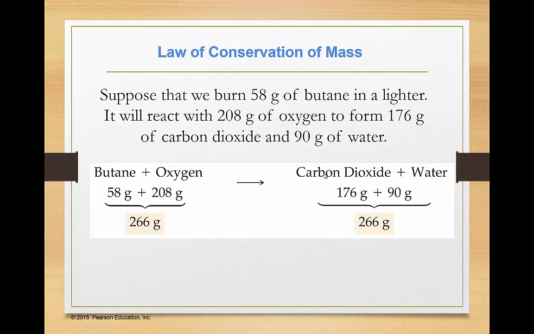If we look at the products that are produced, the carbon dioxide and the water vapor, we had 176 grams of carbon dioxide and 90 grams of water vapor. When we add those two together, we see that we still have the 266 grams that we started with. None of the matter was destroyed, we didn't create any new matter, it just got changed from one form to another.